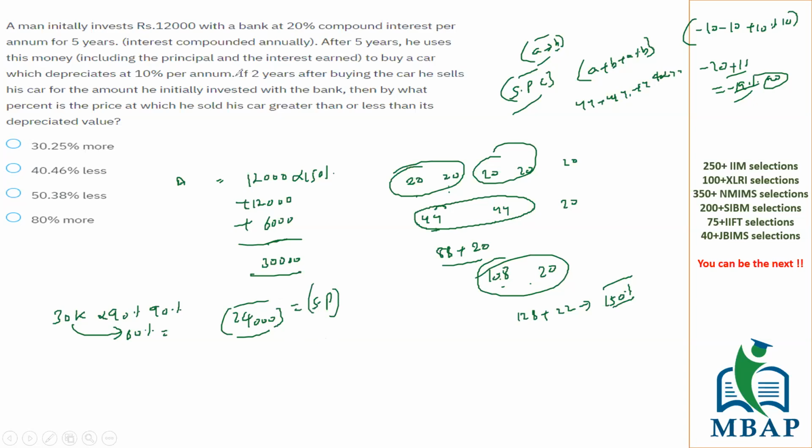This was the value of the car, but 2 years after buying the car, he sells the car at an amount equal to the amount invested in the bank. The amount invested in the bank is 12,000. So basically it is 12,000 upon 24,000, which is 1 by 2, which is 50%. Is this clear to everyone? So the question was as simple as finding what 12,000 is in terms of 24,000.